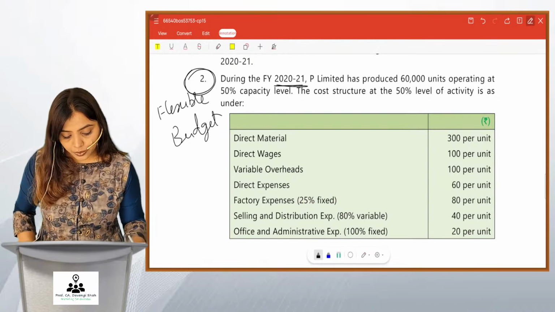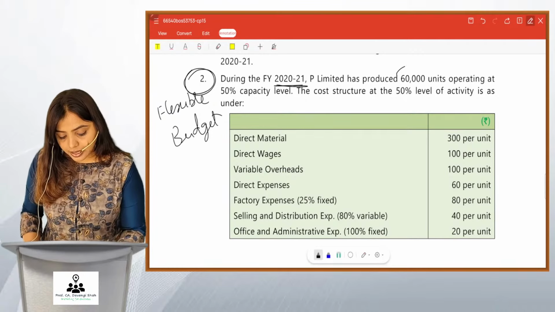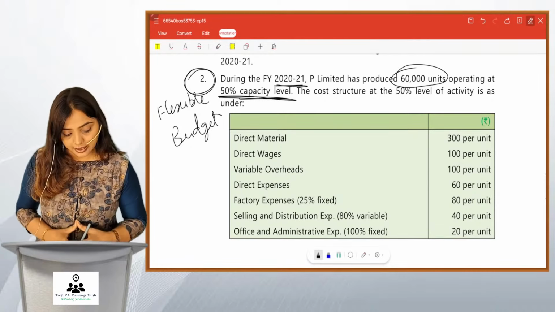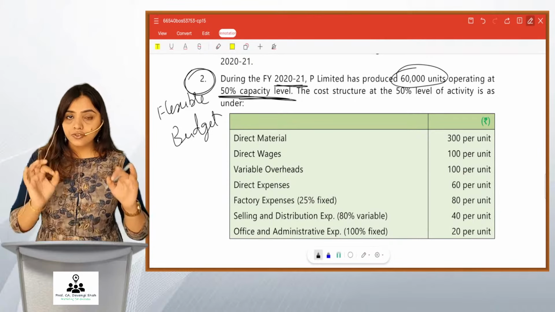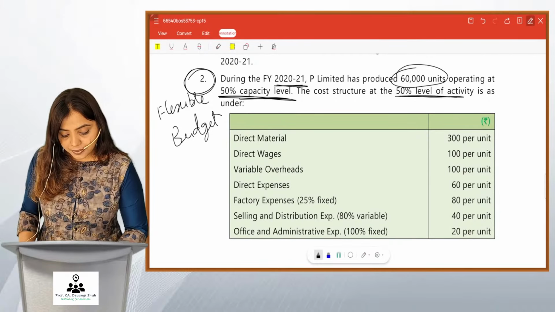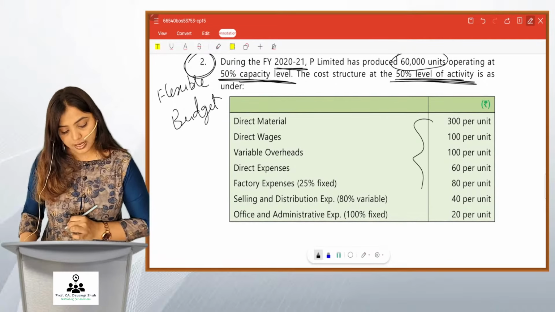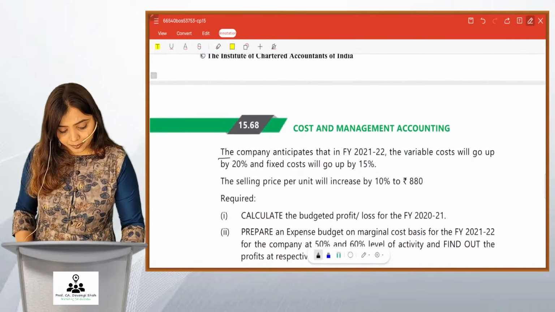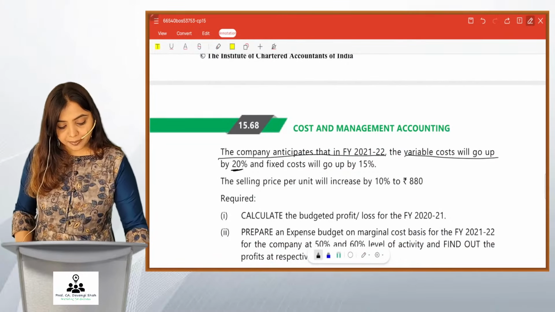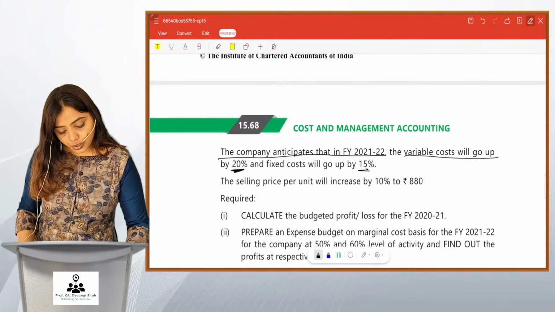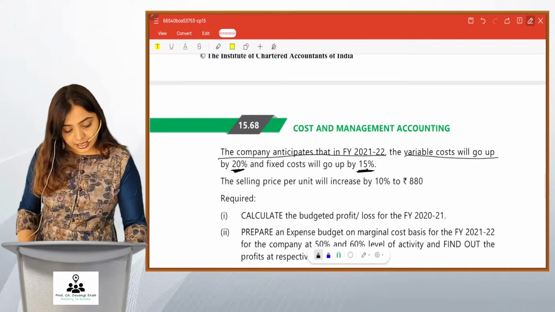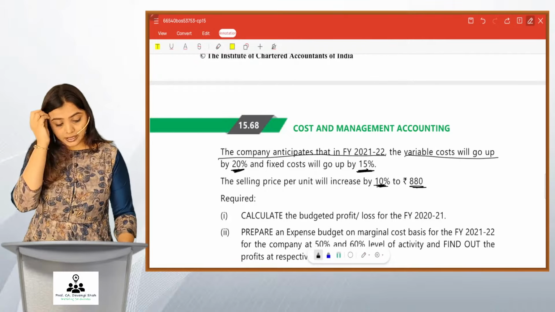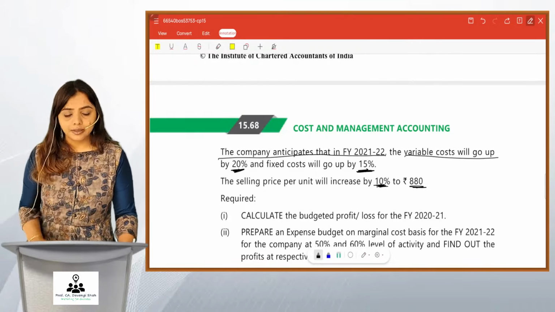During the financial year 2021, P Limited has produced 60,000 units operating at 50% capacity level. Friends, the data given is for 60,000 units, and 60,000 represents 50% capacity level. The cost structure at 50% level of activity is as under. All these costs are for 60,000 units at 50%. The company anticipates that variable cost will go up by 20% and fixed cost will go up by 15%. The selling price per unit will increase by 10% to 880. So the increased selling price would be 880.